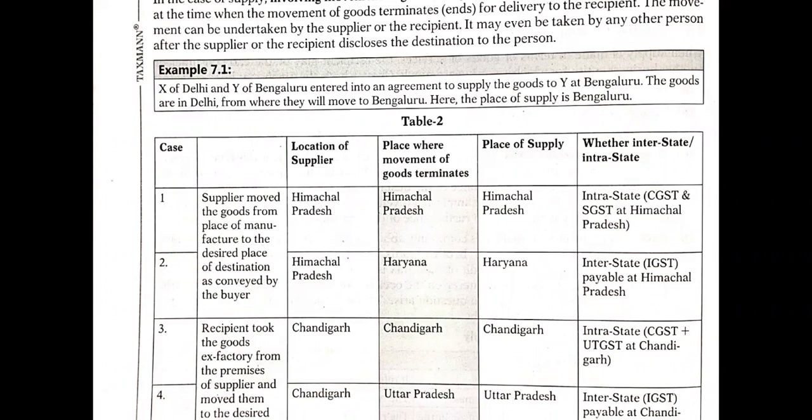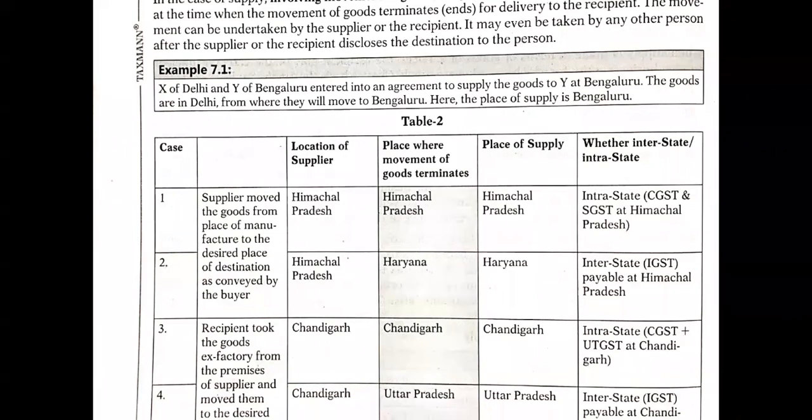What has the supplier done? He has moved the goods. He has transferred the goods from the place of manufacturing to the desired place of destination as conveyed by the buyer. Okay. Location of the supplier in the first case is Himachal Pradesh. Place where movement of the goods terminated, Himachal Pradesh. Place of supply is also Himachal Pradesh.